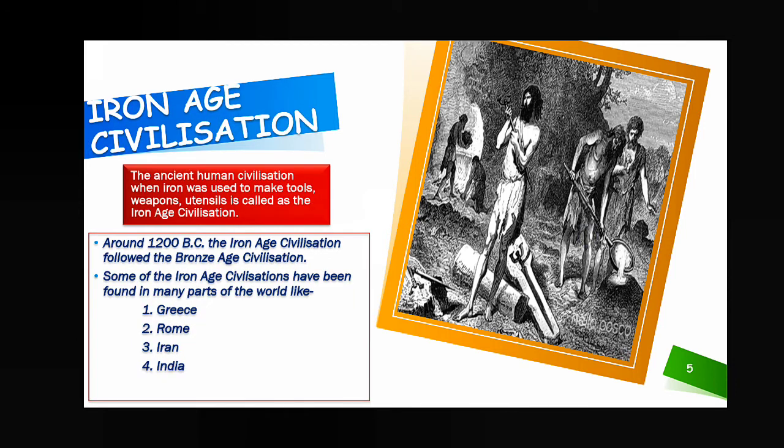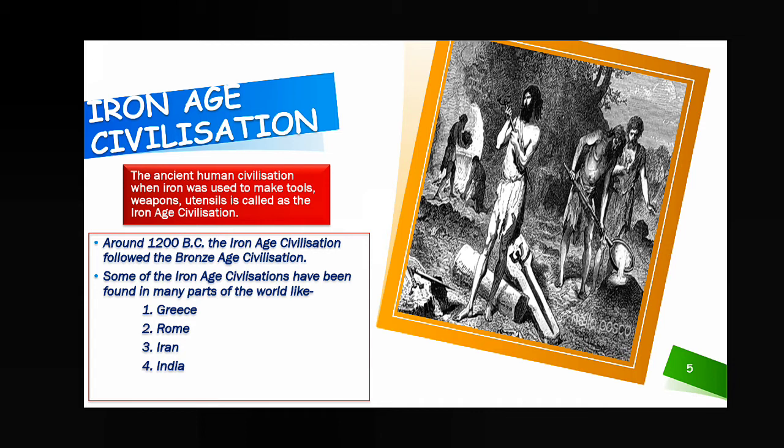Next, the Iron Age civilization. The ancient human civilization when iron was used to make tools, weapons and utensils is called the Iron Age civilization. Around 1200 BC, the Iron Age civilization followed the Bronze Age civilization. Some Iron Age civilizations have been found in many parts of the world.